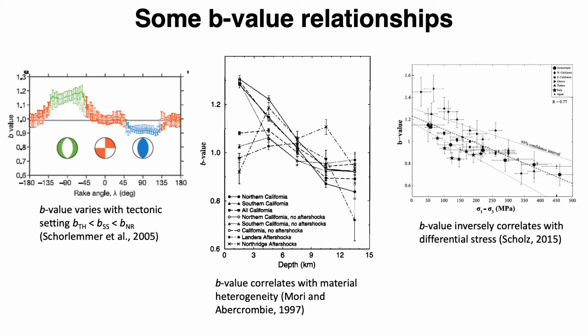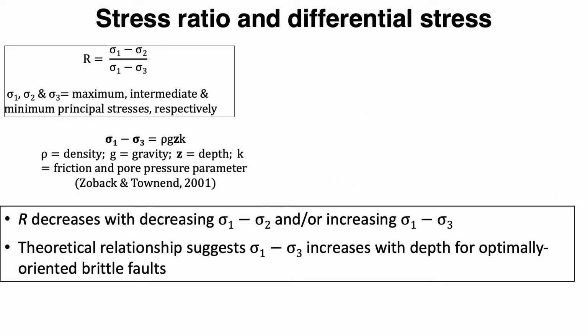Mori and Abercrombie in 1997 found that b-values decrease linearly with depth and interpreted their observation as a b-value dependence on material heterogeneity. Some others, for example, Scholz in 2015, found that b-values inversely correlate with differential stress. This relationship is supported by laboratory experiments and we explore it in this study.